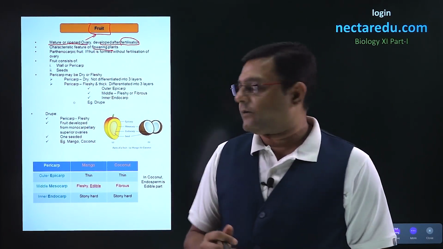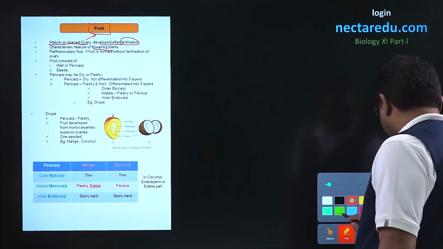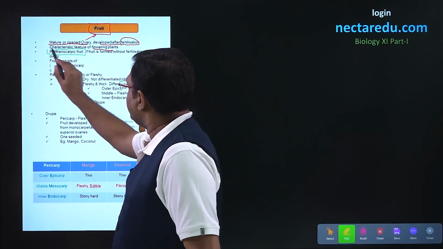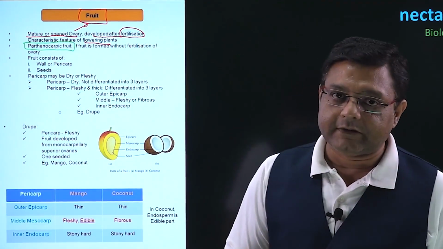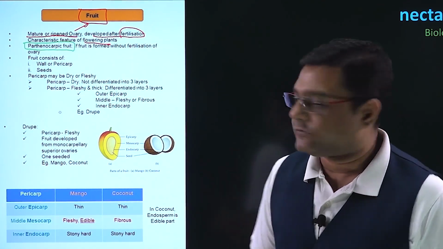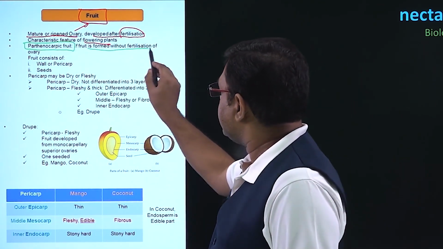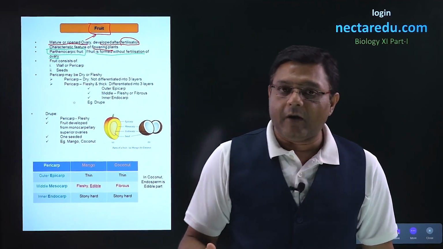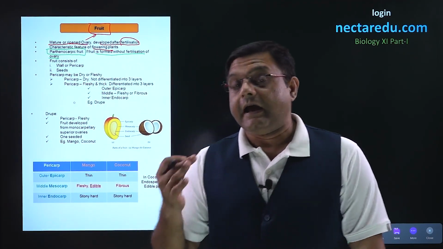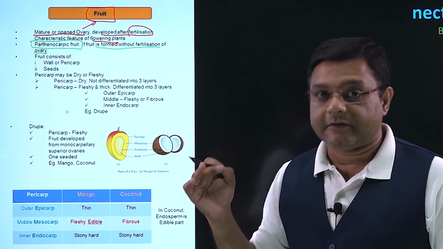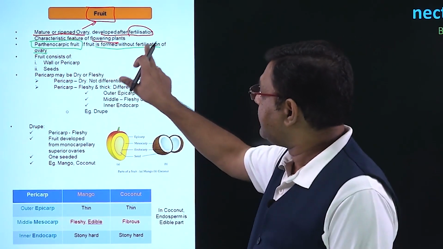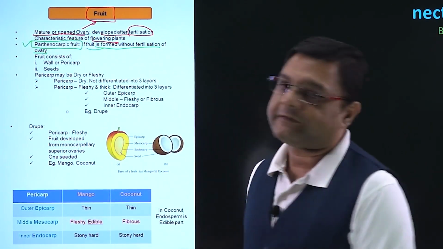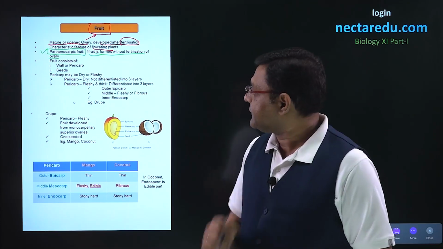Here, one term has to be seen, and that is the parthenocarpic fruit. So, parthenocarpic fruit is the fruit that is formed without fertilization. So, we can say that this will be an exception because normally fruit will only be formed when fertilization occurs, and if fruit is formed and fertilization has not occurred, then this particular condition will be called parthenocarpic fruit.